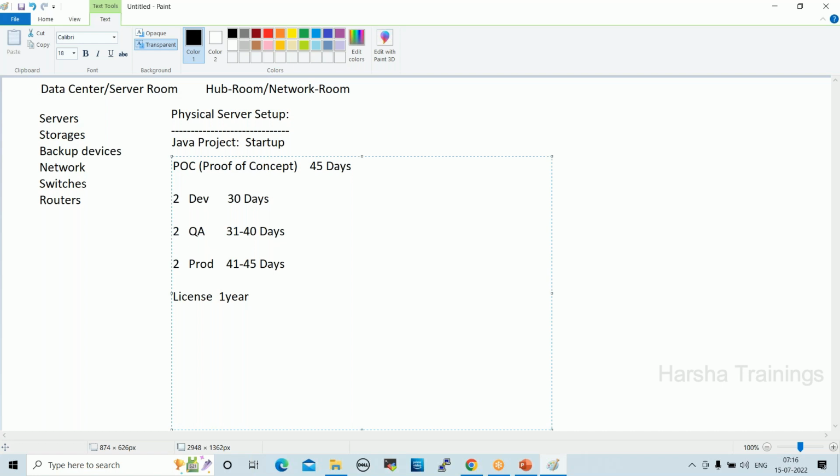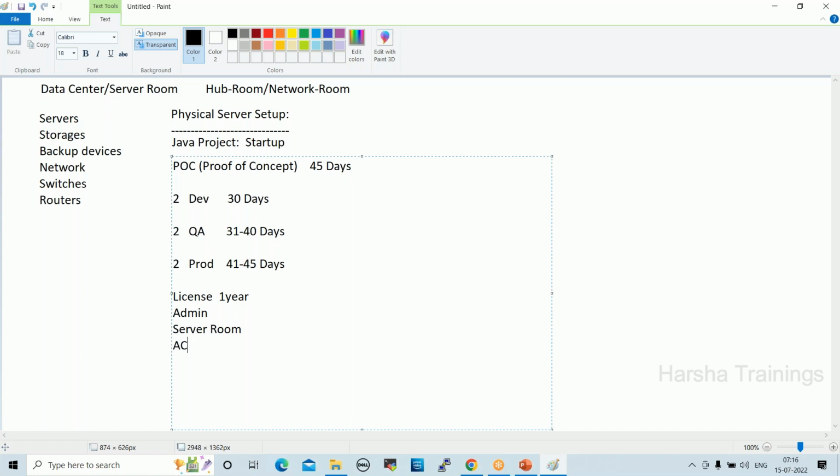After that, we require one admin to configure the servers, because developers will not have the knowledge to configure the servers, right? We need to recruit one admin. We require one server room to configure the servers. We require one central AC or any AC, because at normal temperature servers will not work.